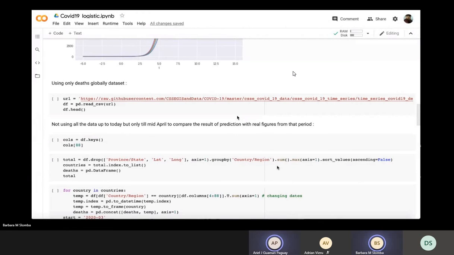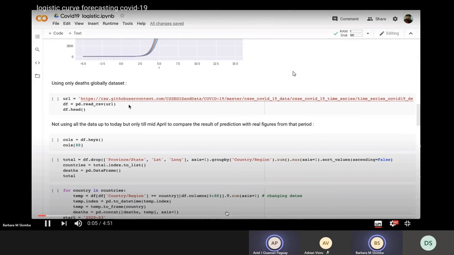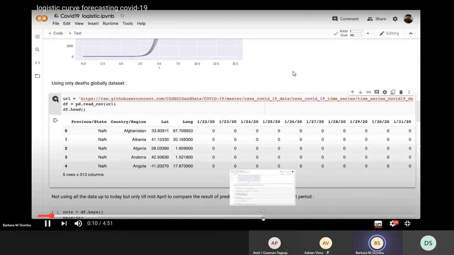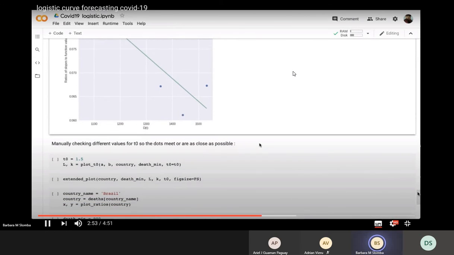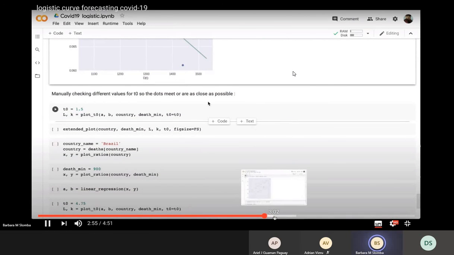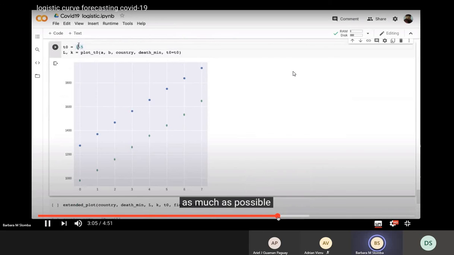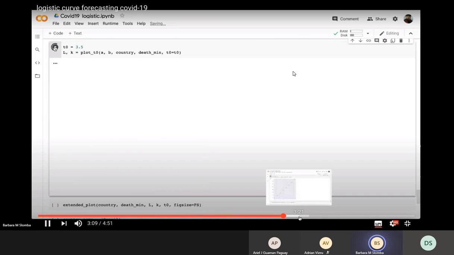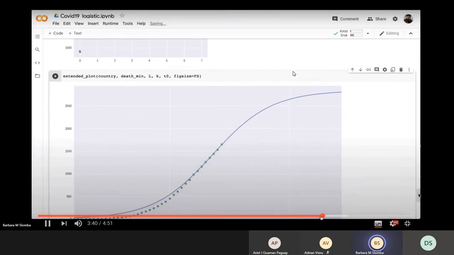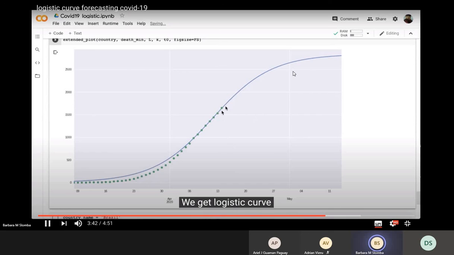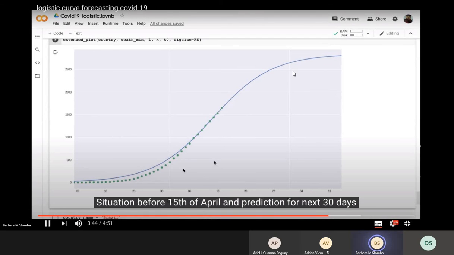So this is my code for logistic growth. It's almost 5 minutes, so I will just show some fragments. Here is the linear regression that is helping me to create logistic growth. Here I can fit some parameters manually, and after some more operations, I am getting my prediction for Sweden for next month. Thank you.